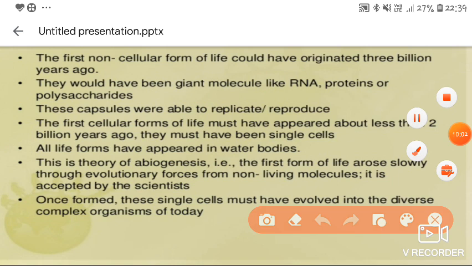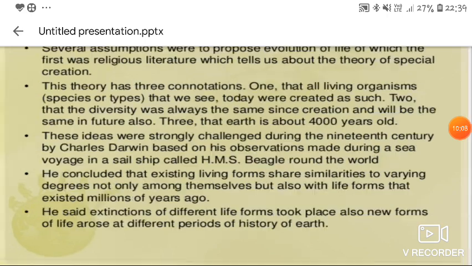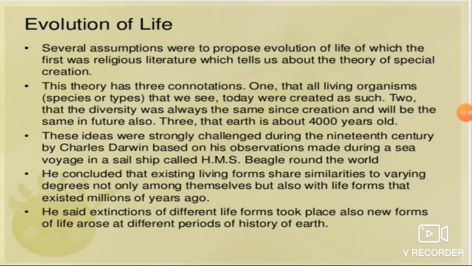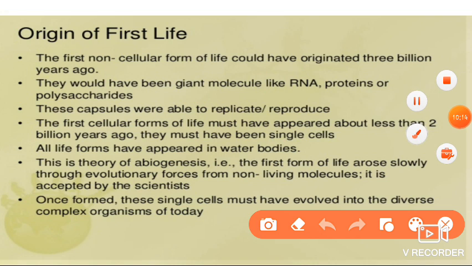They replicate or reproduce themselves, and a number of molecules are formed.